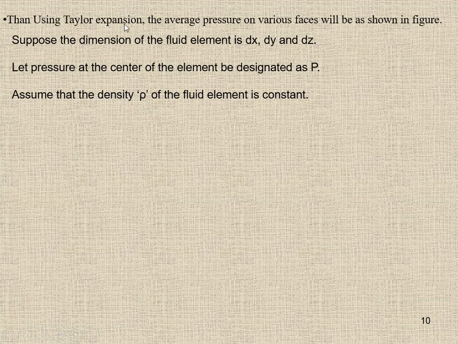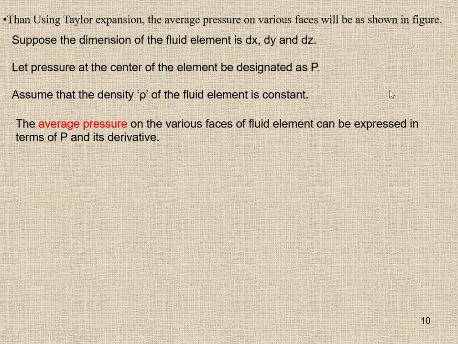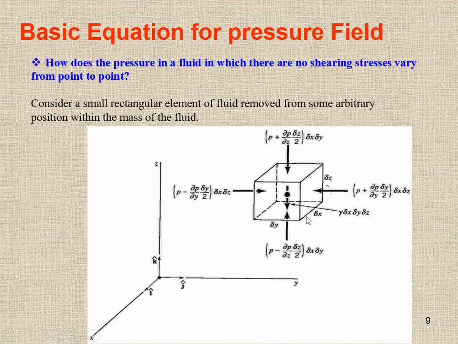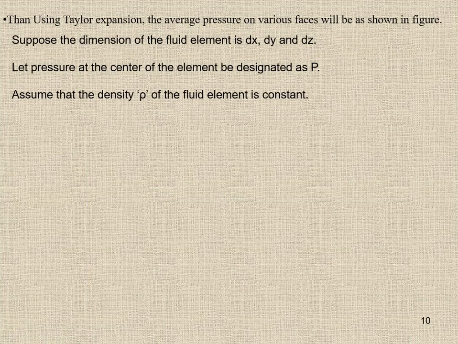Using the Taylor expression, the average pressure on various faces will be as shown in the figure. Here, by using the Taylor equation, this is the pressure force equation. How we did that we will discuss later.